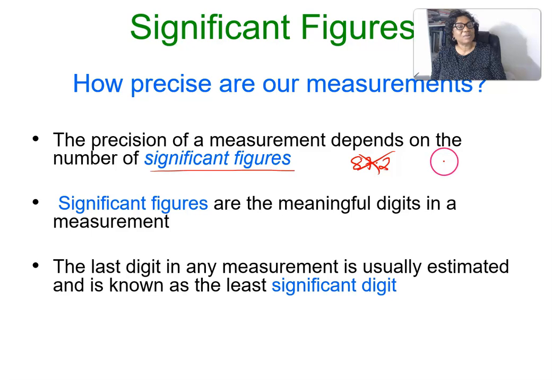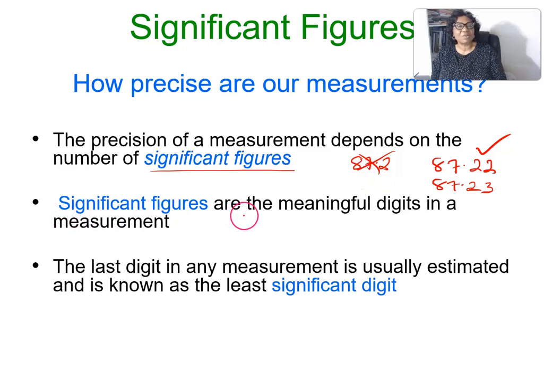But anybody who writes 87.22 or 87.23 is correct, because the significant figure is supposed to be 4, not 3. So the precision of our measurement depends on the number of significant figures. This is more precise. This is not precise. The least precise is the one with fewer digits.